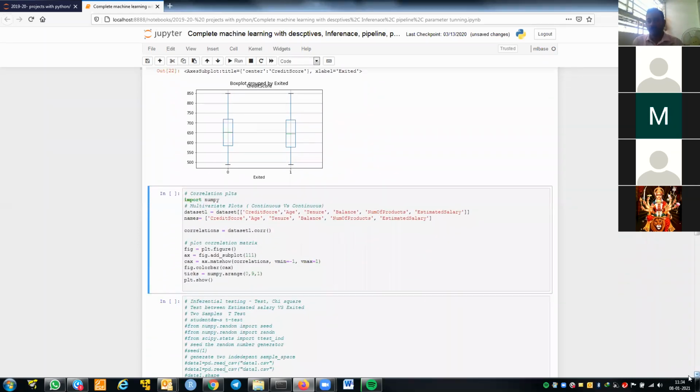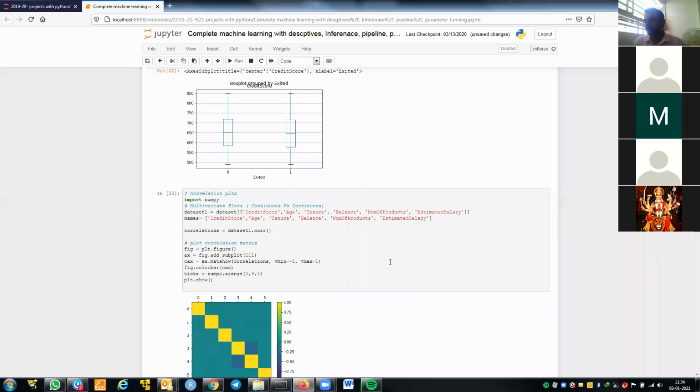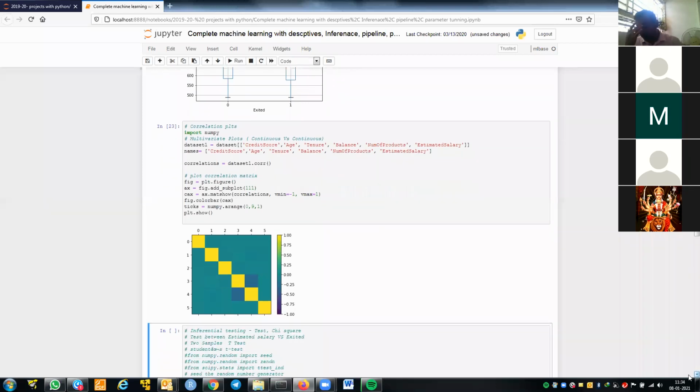After that, if you want to understand the relationship among all the independent variables, then you do the correlation. Because here I want to see the relationship between credit score, age, tenure, balance, for all these variables I have done the correlation. This will be the intercorrelation. This intercorrelation will help you find the multicollinearity, and in case any two independent variables are highly correlated, we can use either of these variables.